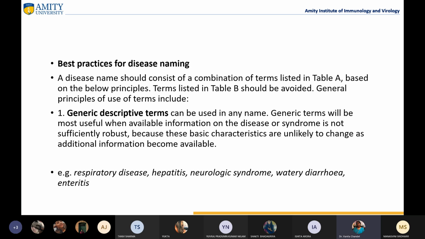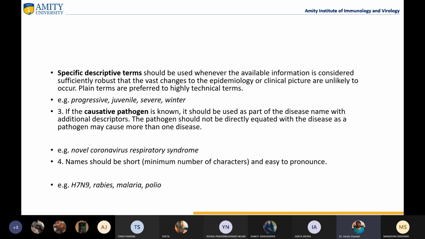So best practice for disease naming according to them is that it should consist of, okay, this table is not included, I might include it, but it consists of generic descriptive terms and specific names. Generic descriptive terms may be more useful when information is available on the disease or syndrome, and those terms are for respiratory disease, hepatitis, watery diarrhea. So commonly these names can be used.